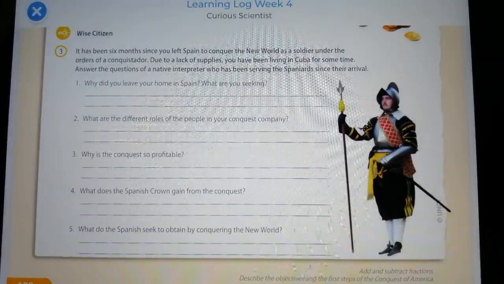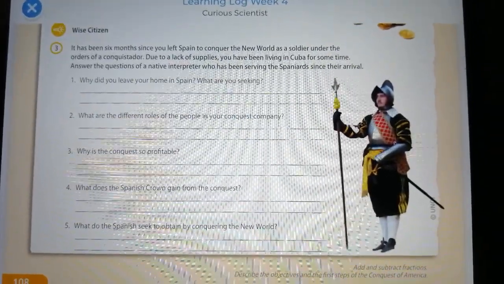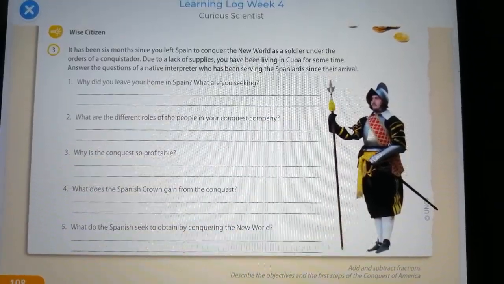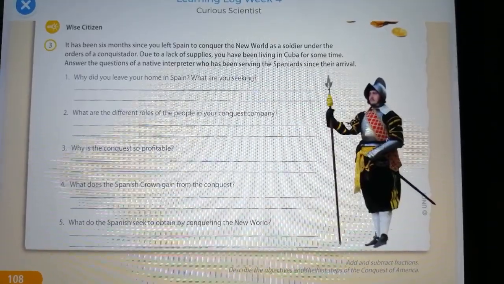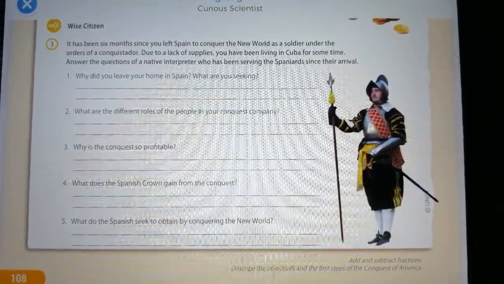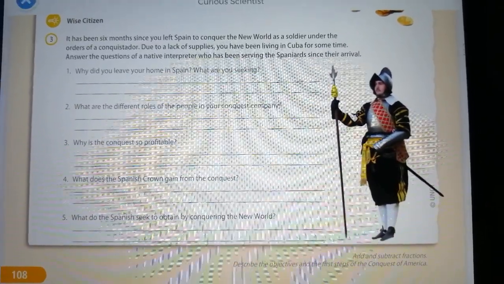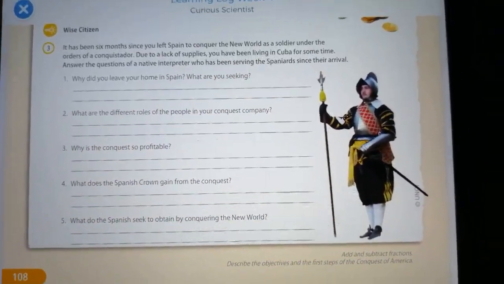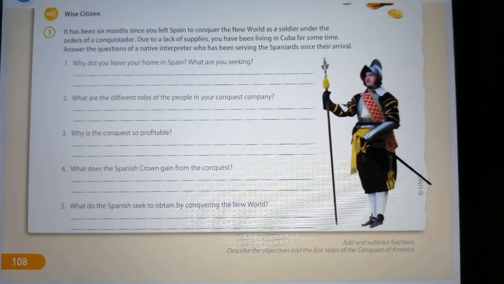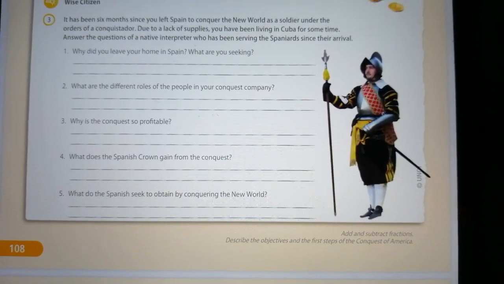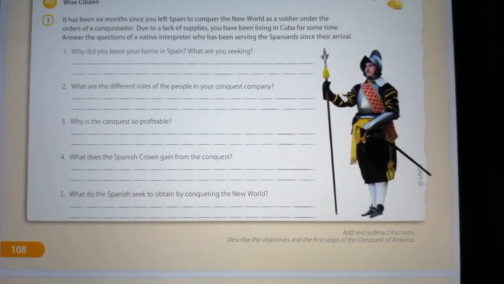It has been 6 months since you left Spain to conquer the New World as a soldier, under the orders of a conquistador. Due to lack of supplies, you have been living in Cuba for some time. Answer the questions of a native interpreter who has been serving the Spaniards since their arrival. How are we going to answer this? Even though you need to personally answer it, with your own opinion, you need to use the information of the conqueror of America for you to have more logical answers.